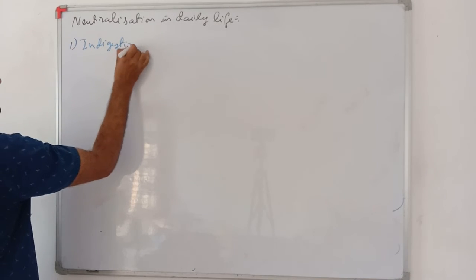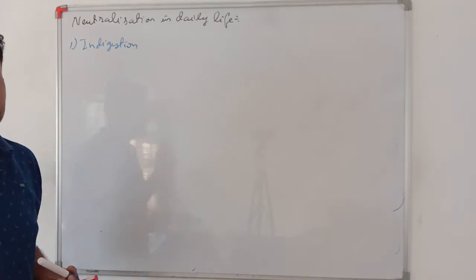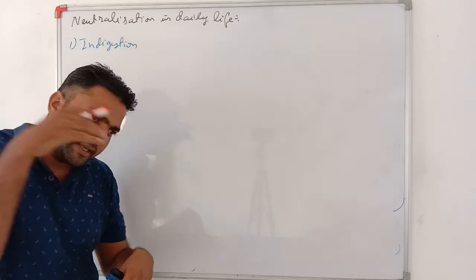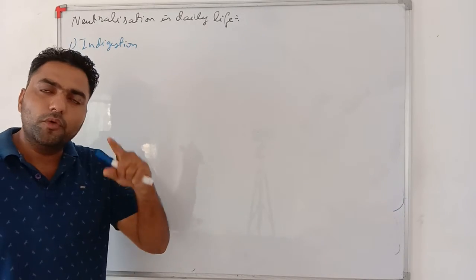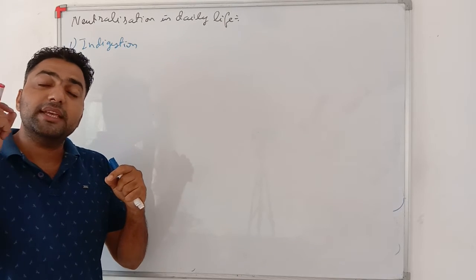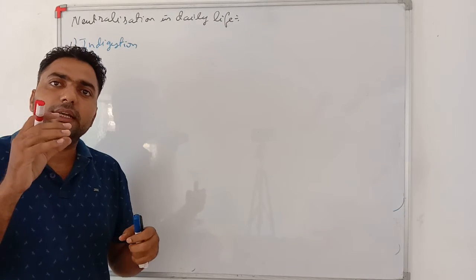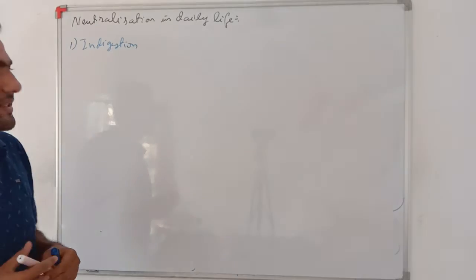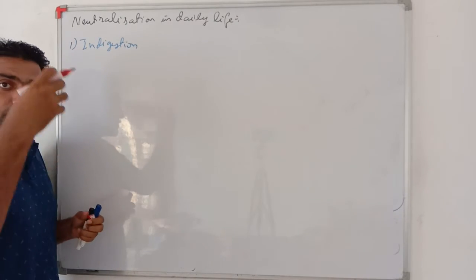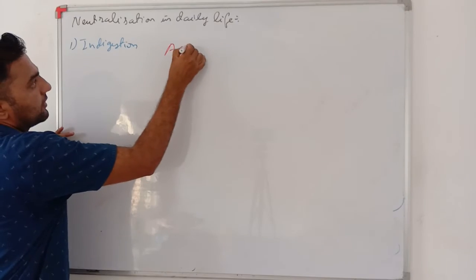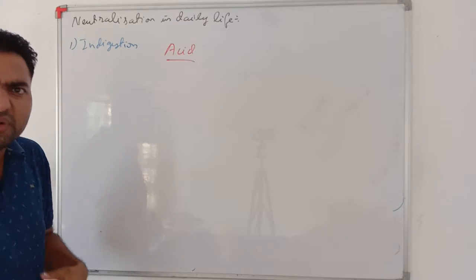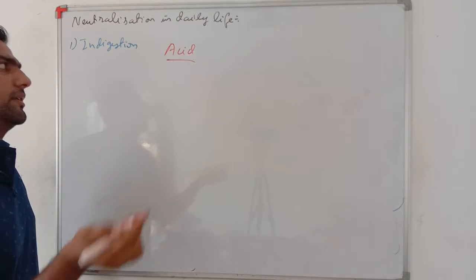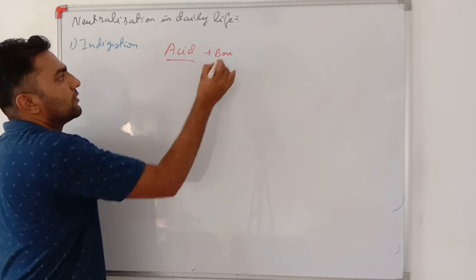Indigestion. See my dear student, our stomach releases acid, hydrochloric acid. When we overeat, or if the stomach has released more hydrochloric acid, it makes a more acidic effect, starts giving pain to our stomach, or we start feeling irritation. The reason is more acidic nature. If I want to destroy that extra acid, I just add a base. Very important.